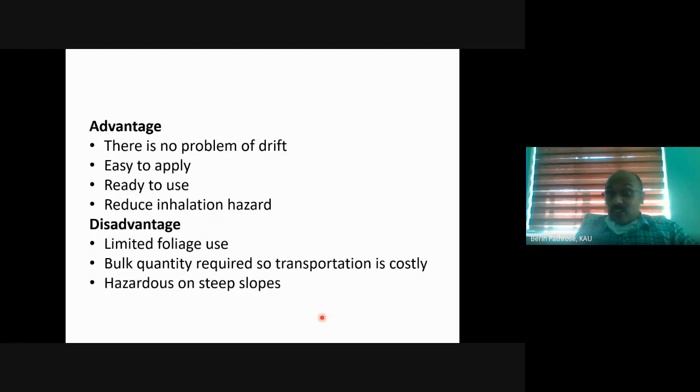And because it is granule, the chance of inhalation is also low. If you are using a dust formulation, there is a chance of inhalation. Even dust and WP formulations all have some inhalation hazard. If you are handling it, the very fine particles are there, we may inhale it. But granules have bigger particle size, so the chance of inhalation is extremely low. So there is no problem of drift. It is pretty easy to apply. That means easily broadcast, ready to use, and reduced inhalation hazard.